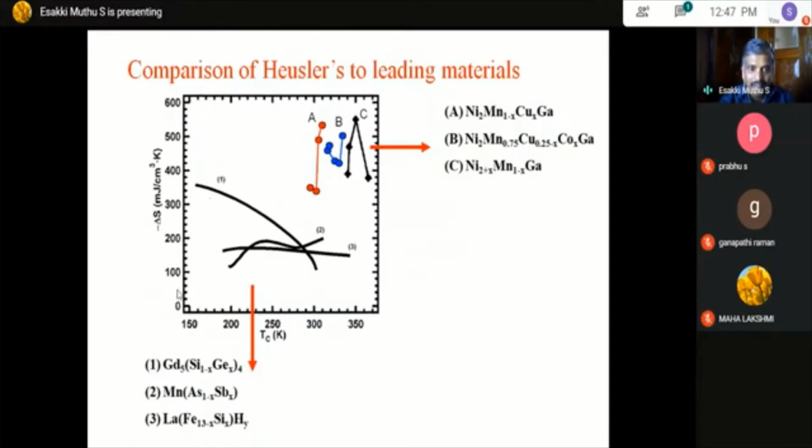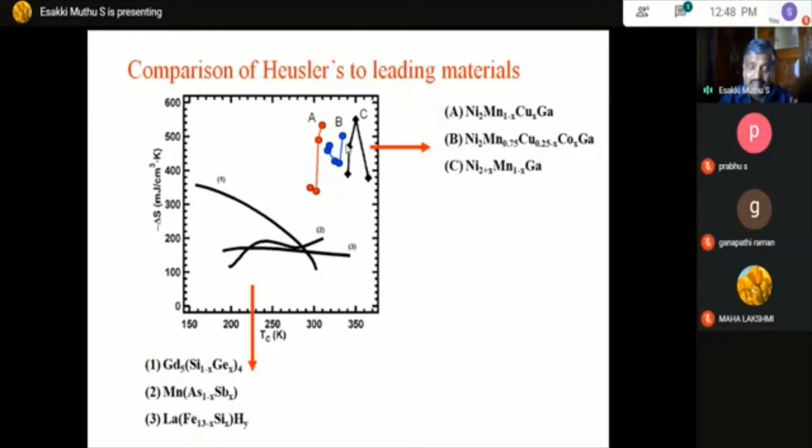And if you see here, the gadolinium based material has a high efficiency. But compared to it, this Heusler material has a high magnetic entropy change, and at the same time its Tc is around room temperature. Those are the two good things about Heusler alloys.